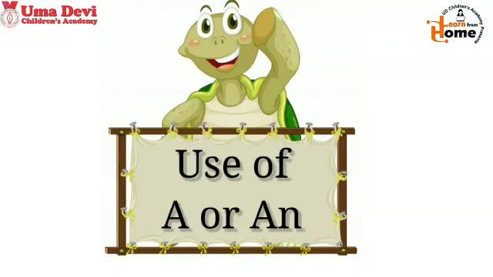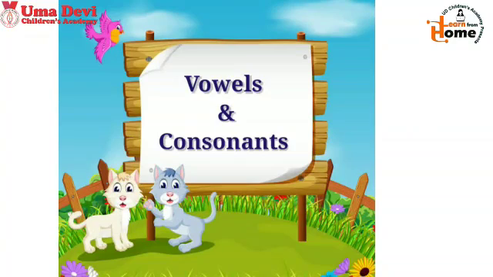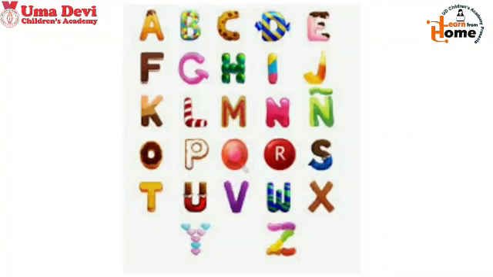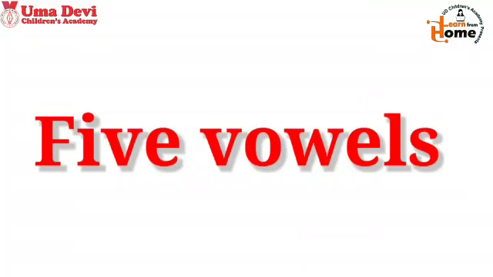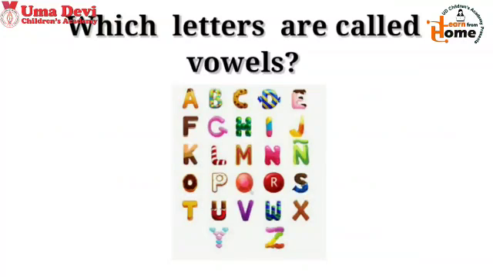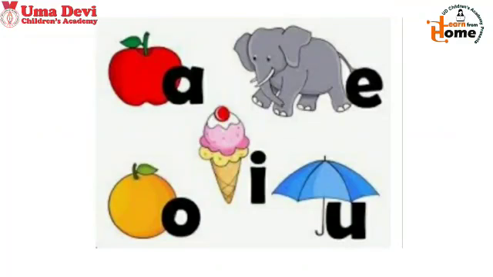Children, I had taught you many times about the use of a, an in our previous classes. So I hope everyone will know very well where to use a or an. Children, before starting use of a or an, first I would like to ask about the vowels or consonants. Tell me, how many vowels are there in the English alphabet? 5. Tell me which letters are called vowels? A, E, I, O, U. These 5 letters are called vowels.